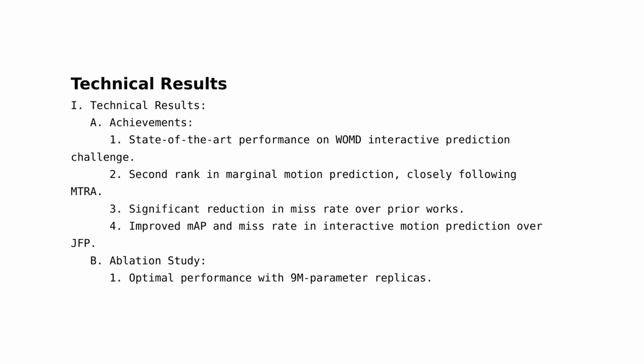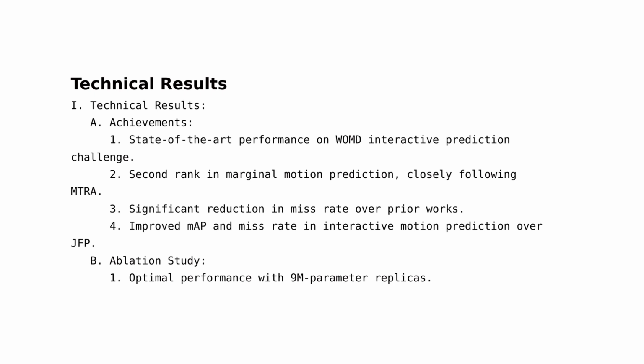3. The model has shown a significant improvement in miss rate over all prior works, with a relative 9% reduction compared to the previous state of the art. This suggests that the model is more accurate in its predictions. 4. For interactive motion prediction, the model has achieved a 6% relative improvement in MAP and 3% relative improvement in miss rate over the previous top-scoring entry, JFP. This demonstrates the model's superior performance in predicting interactive motion.